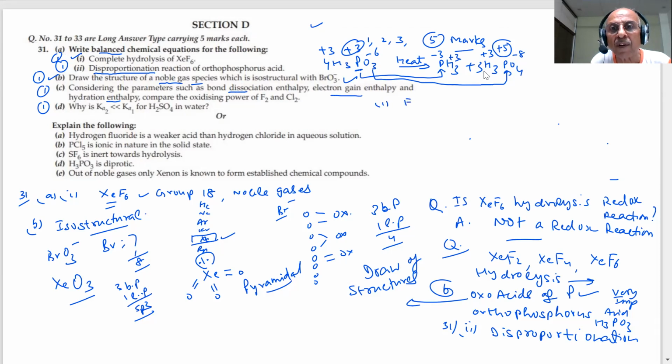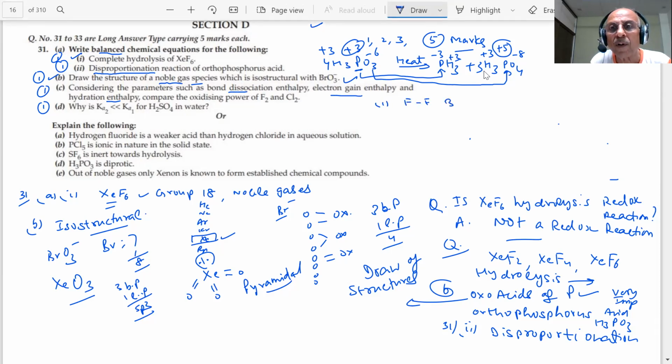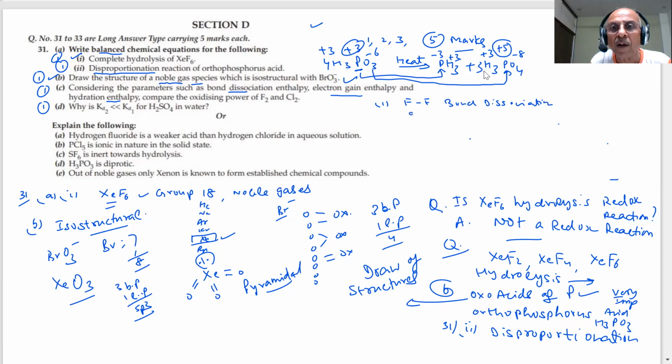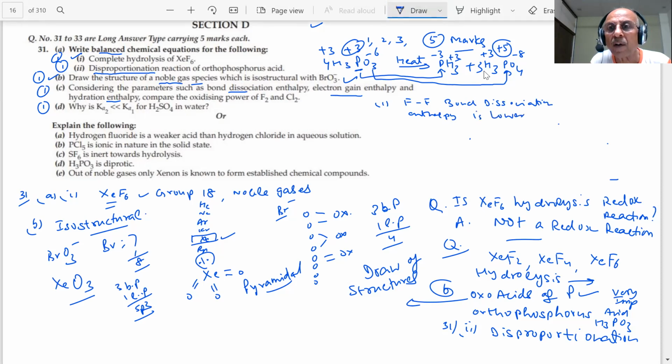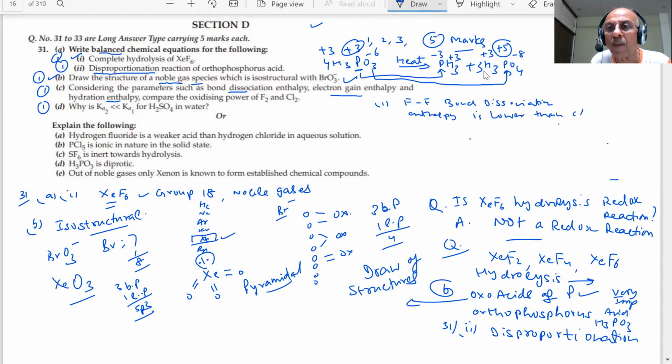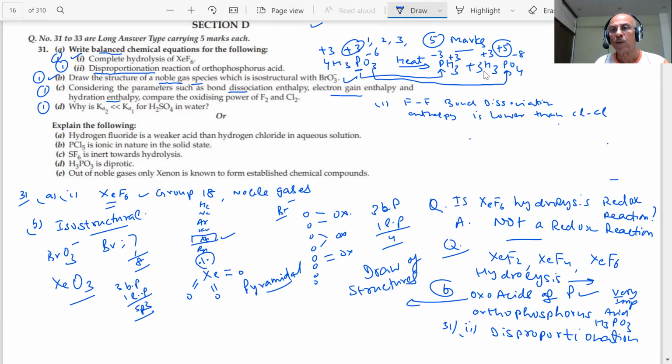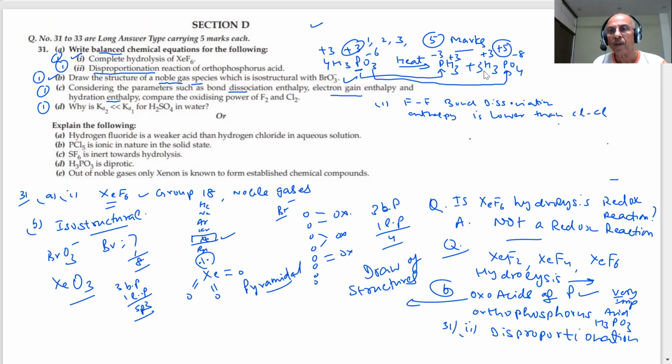If I consider F-F, the bond dissociation enthalpy of F-F is lower than Cl-Cl, because of small and compact size and high electron repulsion. Okay? That we know.